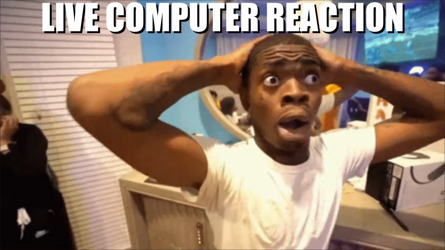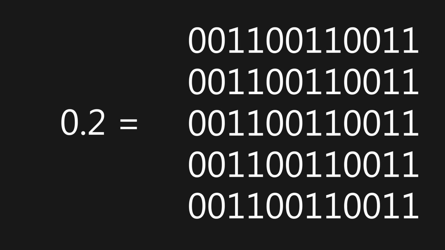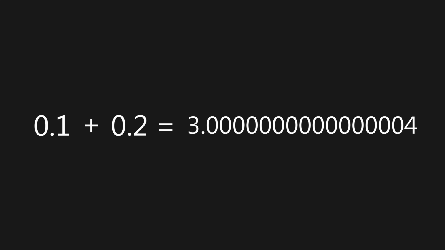Since a computer can't accommodate an infinite amount of binary digits, it resorts to rounding. This rounding process results in a binary representation that is close but not exact. This is why computers have trouble doing basic math. Now look at this.